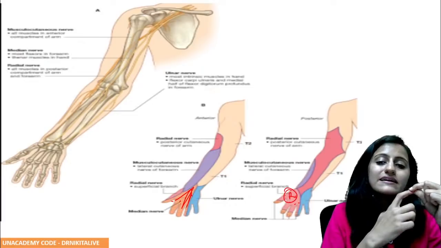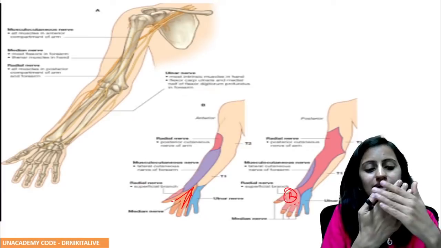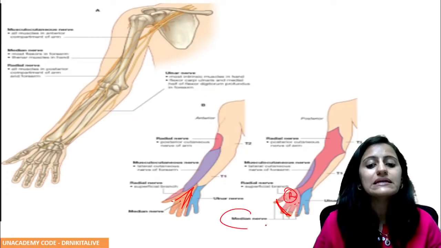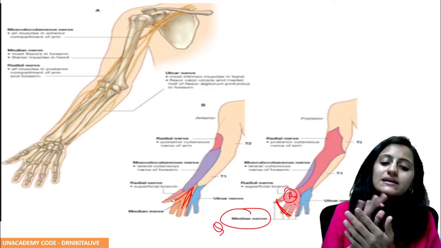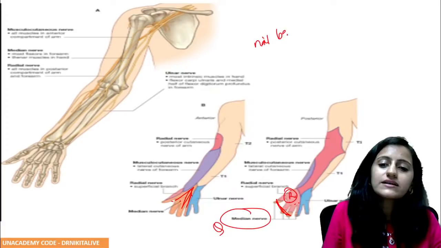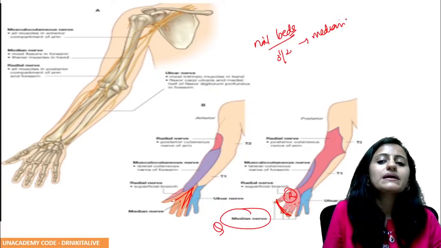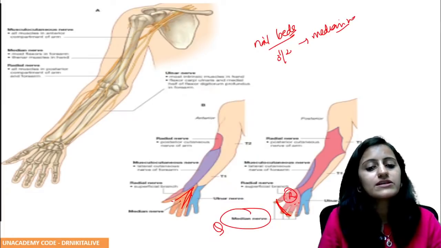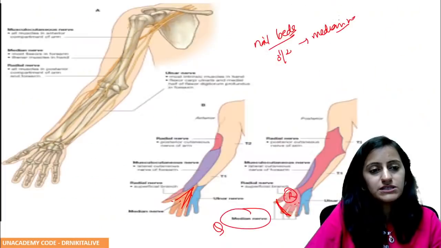But please remember that if you are given an image with the nail beds on the dorsal side, the 3.5 fingers you see there are the median nerve. Very important point to remember. The 1.5 fingers medially are entirely the ulnar nerve. So the nail beds of the 3.5 fingers are supplied by the median nerve, even though they are on the dorsal aspect. Very, very important. All right, let's go to the next question.